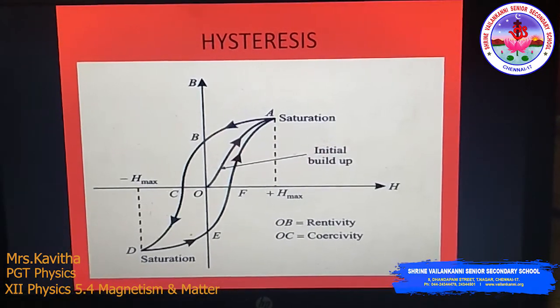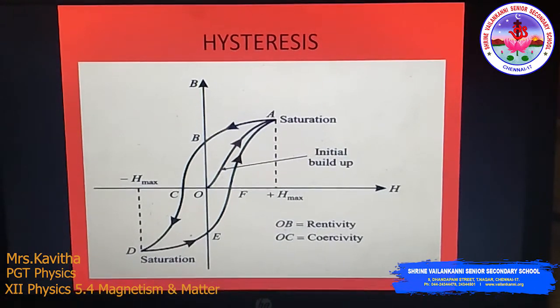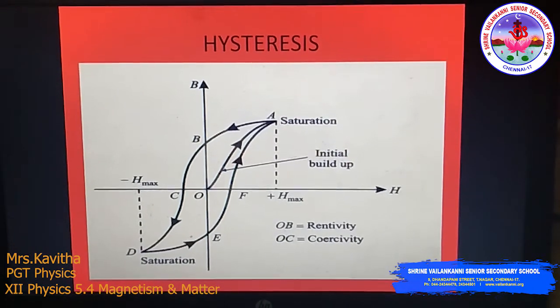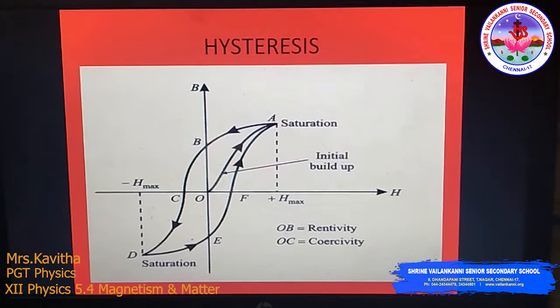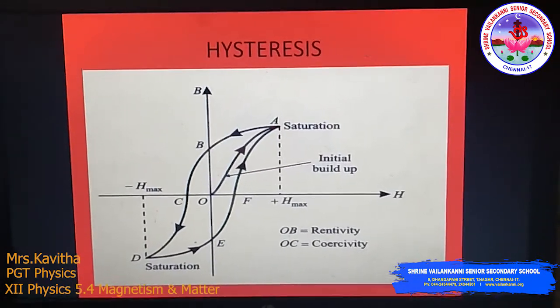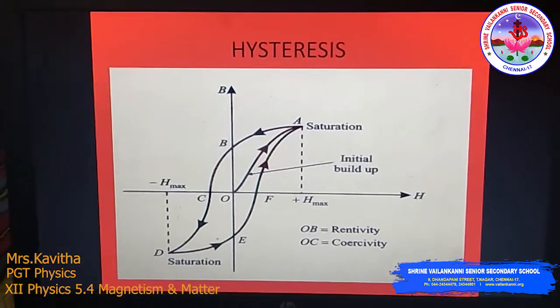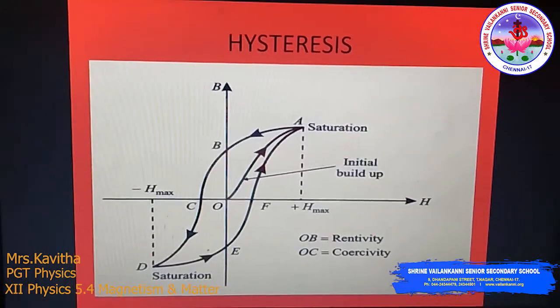Throughout the cycle, the magnetic induction B lags behind the magnetizing field intensity. This phenomenon of lagging of magnetic induction behind the magnetizing field is called hysteresis.